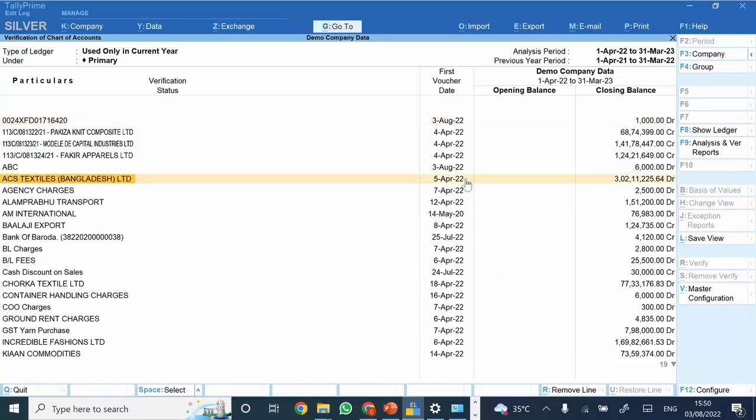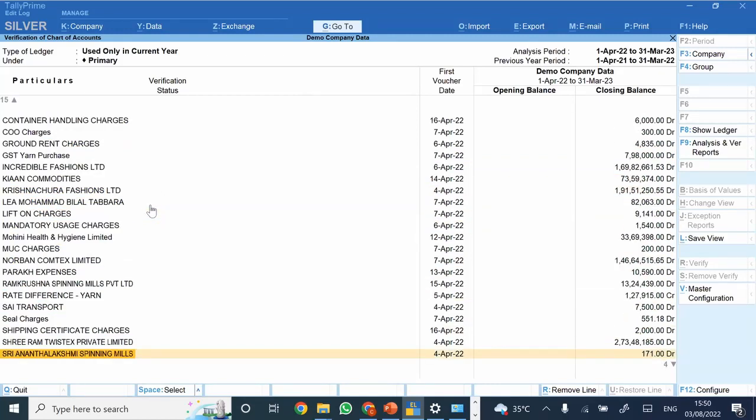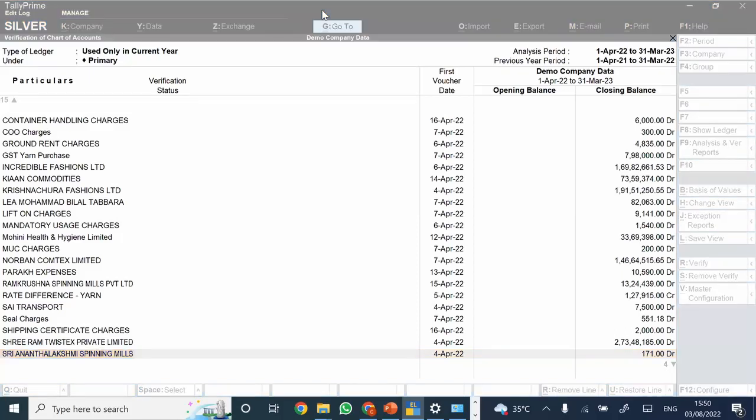From the perspective of TDS, you need to check, for all of the parties, whether we have taken a declaration on whether the turnover was above 10 crore or below 10 crore, who is required to deduct TDS, and whether they have filed the last 2 years' ITR. If not, TDS was required to be deducted at double the rate. So for all the new debtors and creditors ledgers, you could have the list exported from here and ask the management whether the declarations have been obtained or not. This is something you could use directly through the system itself.